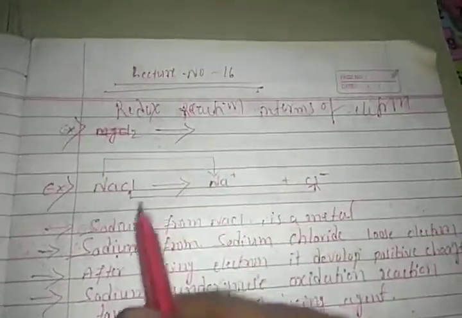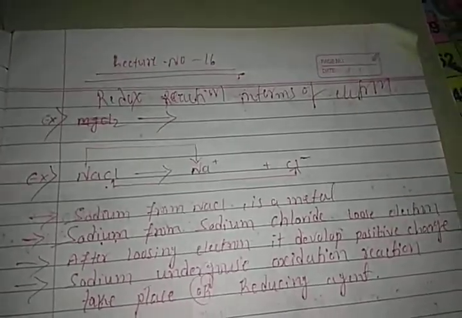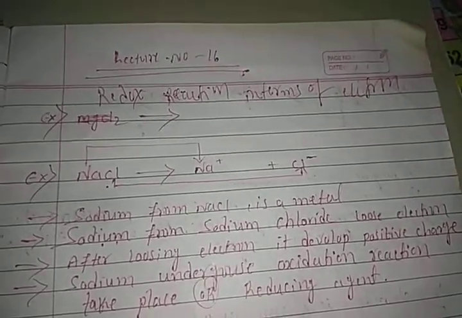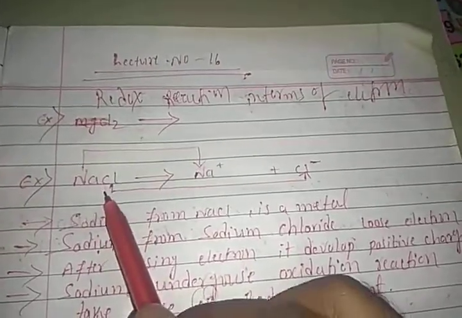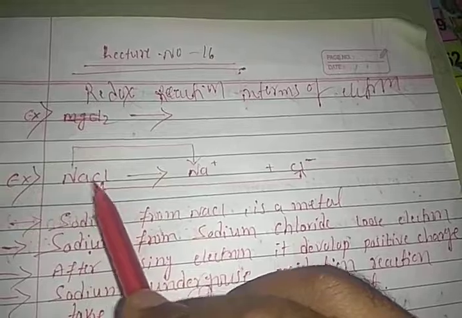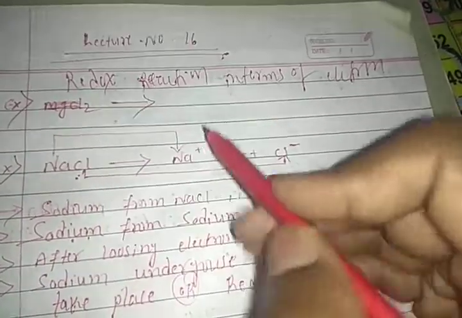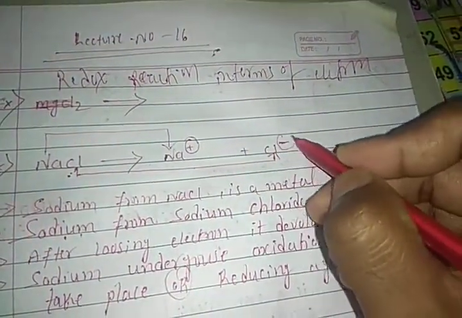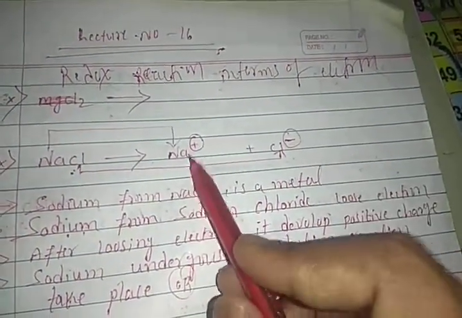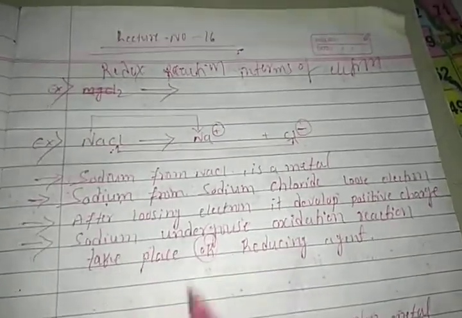In this case we are using the example of sodium chloride. Sodium chloride dissociates to form sodium ion, which has a positive charge, and chloride ion, which has a negative charge. Right, friends?